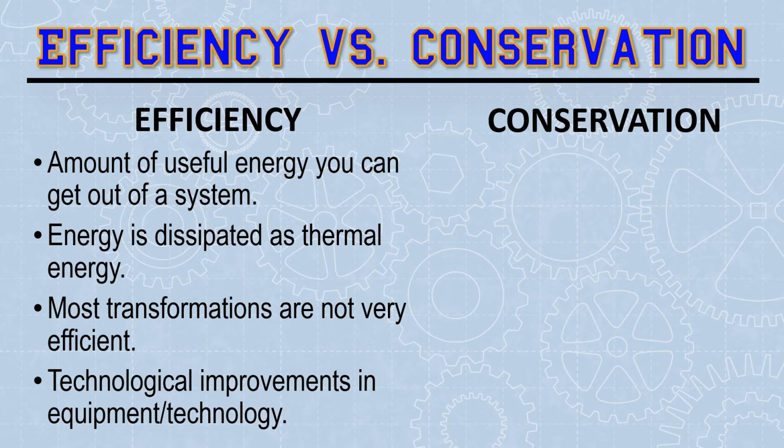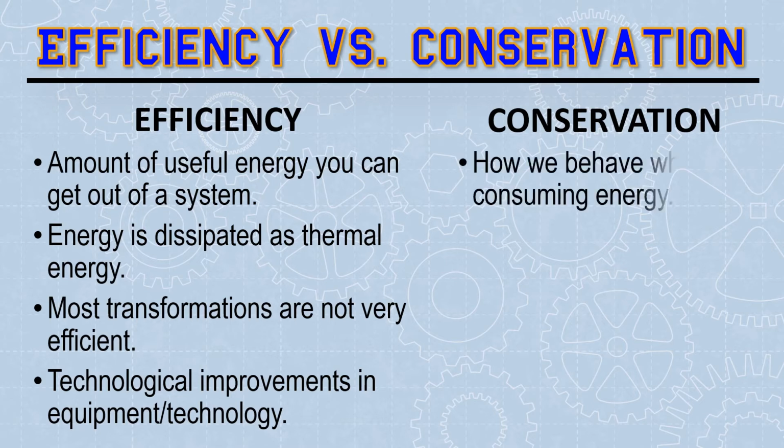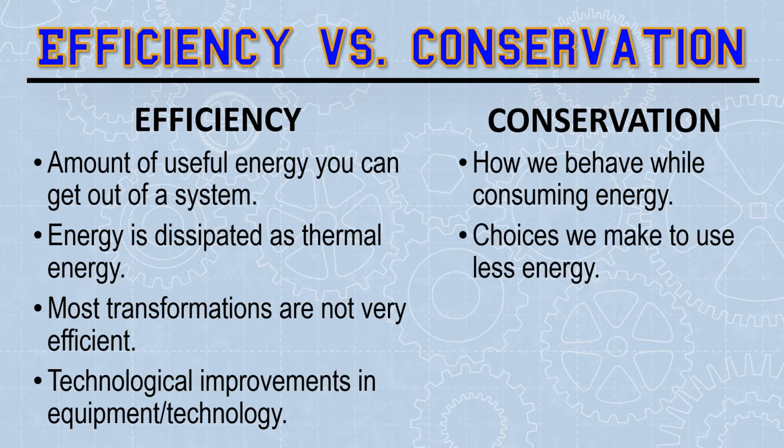Efficiency puts technology in charge. Conservation puts us in charge. These are the behavioral choices, how we choose to use less energy, turning off a light switch, wearing a sweater instead of cranking the heat. These two together help us save energy: efficiency from the design point of view and conservation from the use. We're going to start looking at the design point of view, efficiency, as we look at our home challenge.